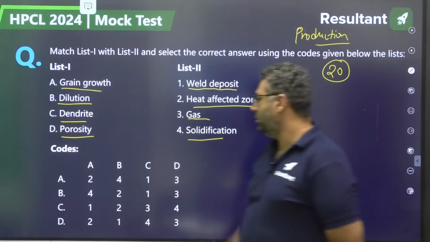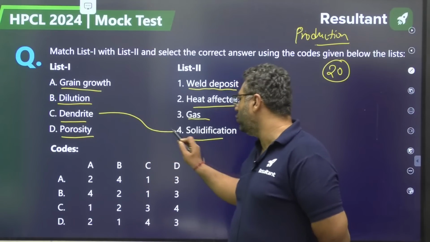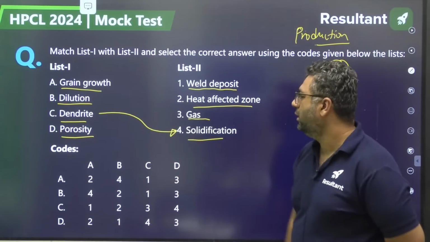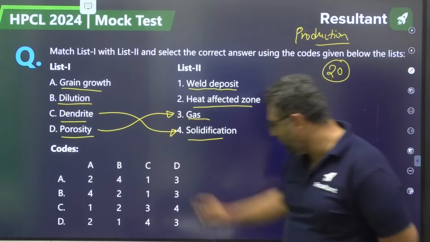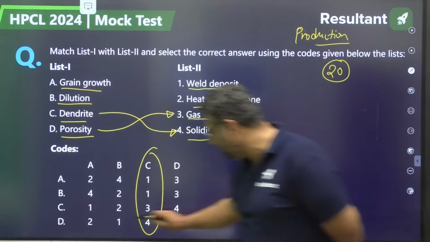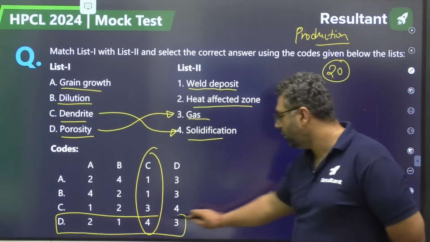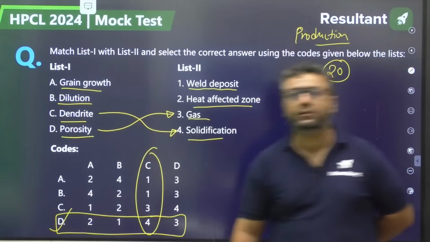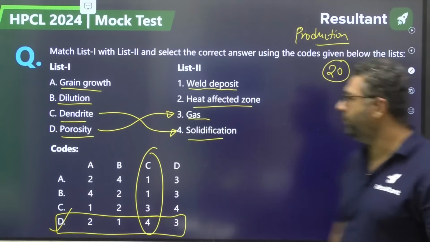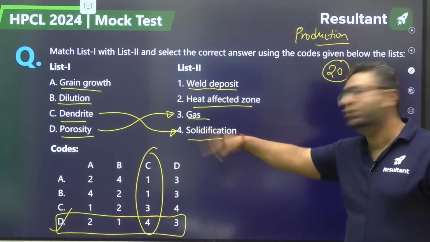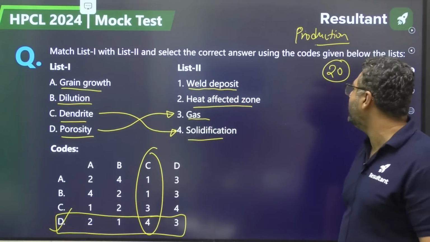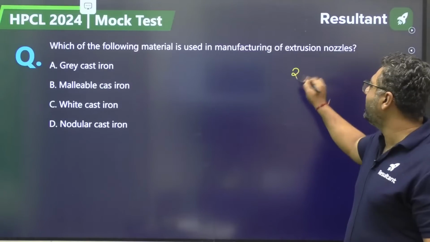Dear, dendrite is related to solidification. Gas defect and porosity are matching with each other. C with 4 is available only with option D. The answer will be D for this. Very simple. In these questions, you need not match everything. You need to match whatever you are aware of very well. Moving to question number 21.